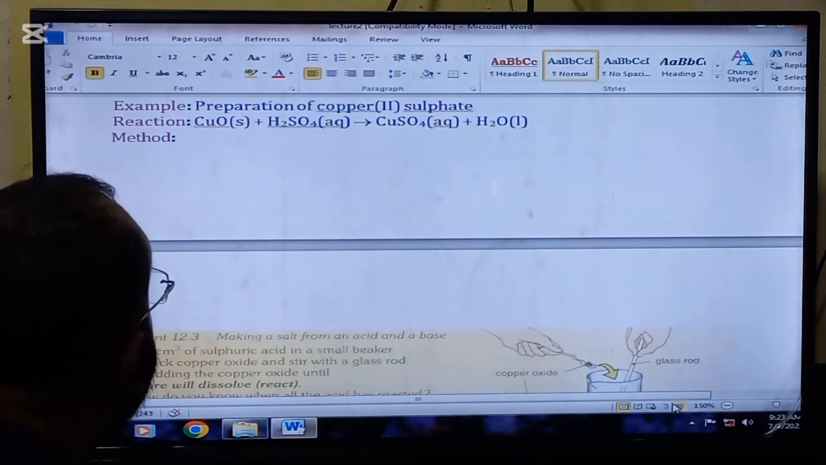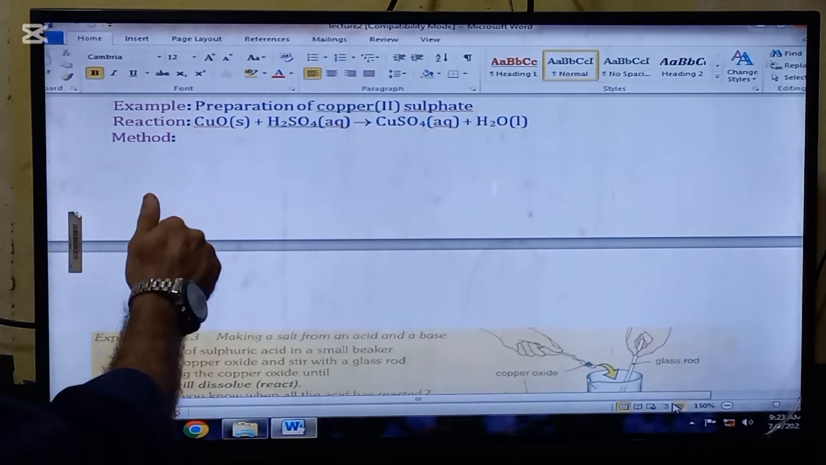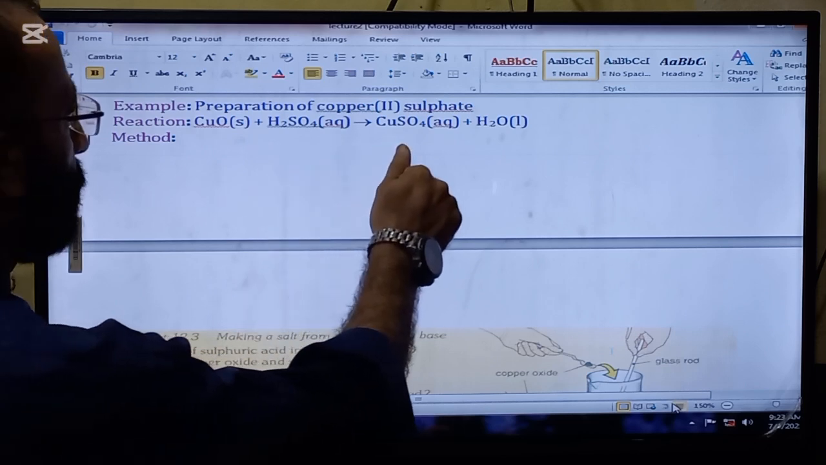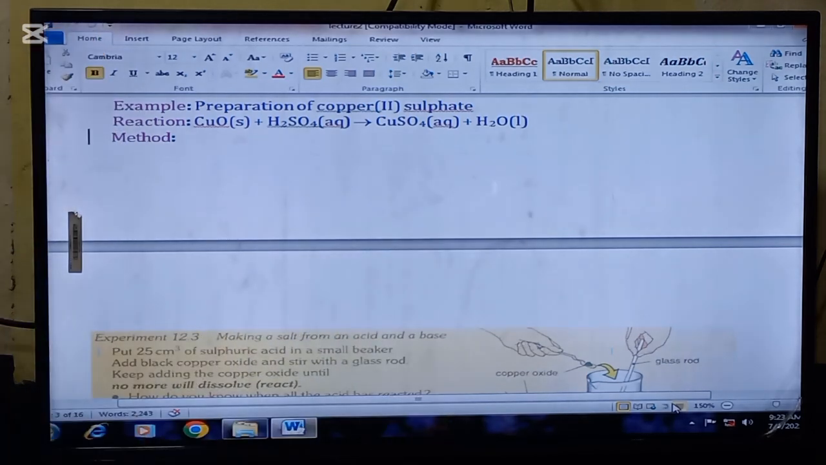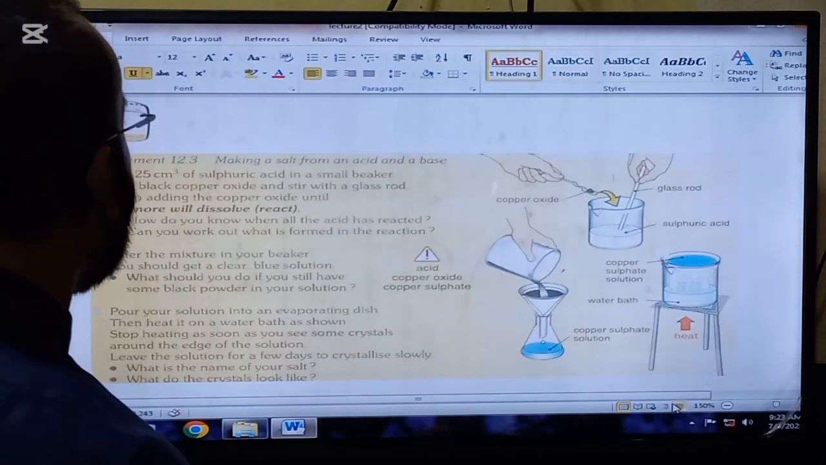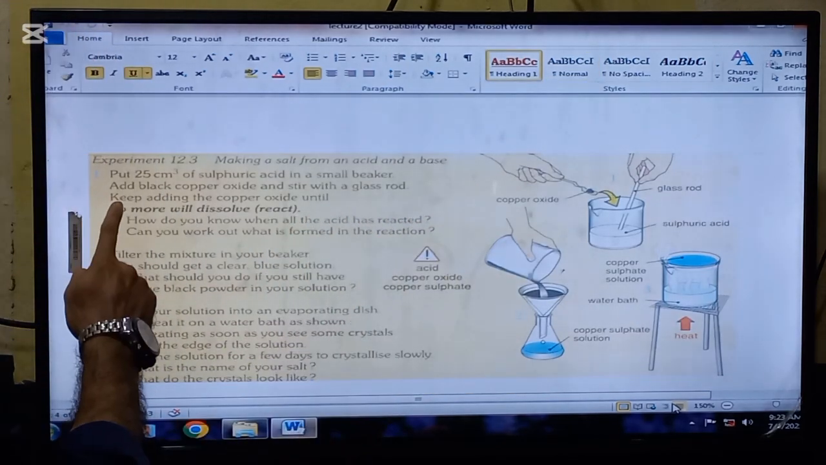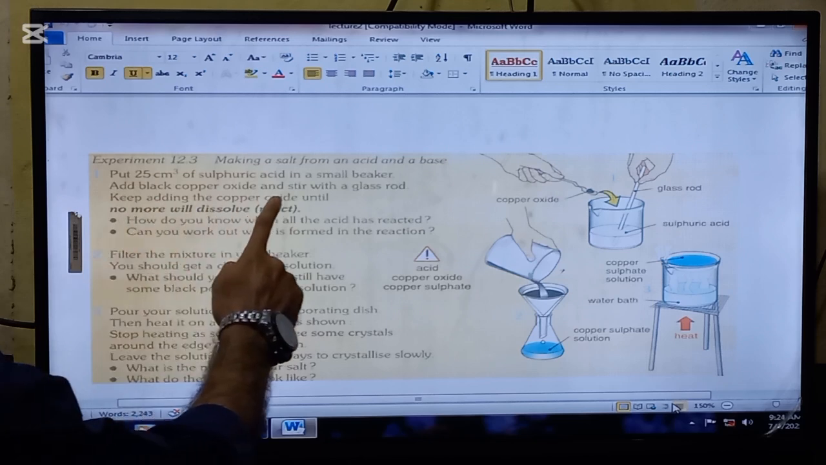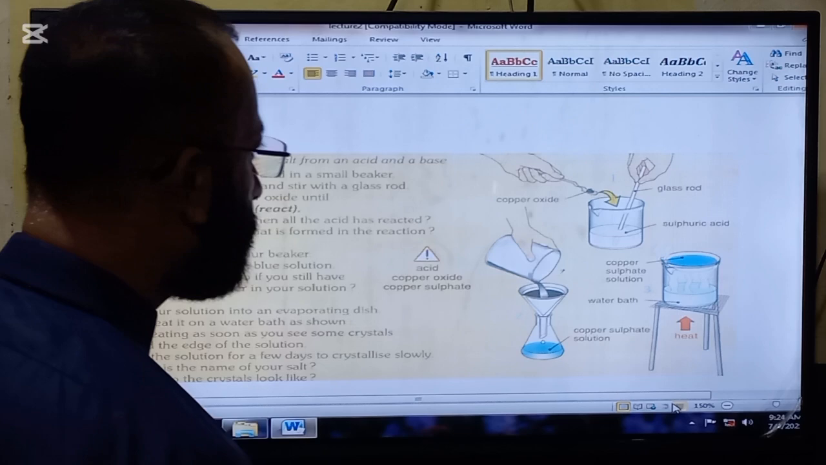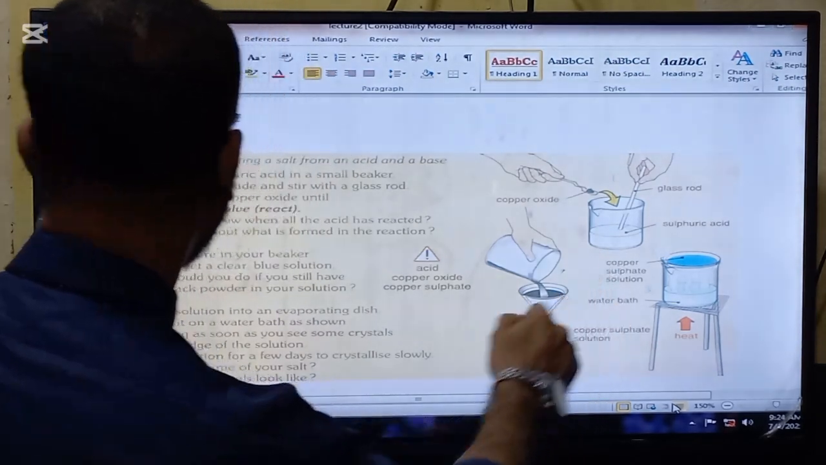The preparation of copper sulfate. So the reaction will take place: CuO plus H2SO4 will form CuSO4 plus H2O. And the method will be this one: making a salt from an acid and a base. Put 25 cm³ of sulfuric acid in a small beaker like this. Okay, sulfuric acid is here.